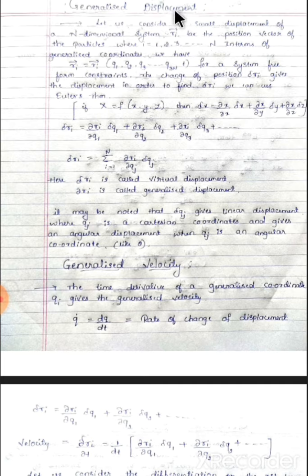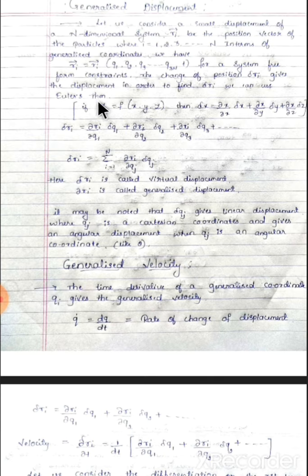Now the generalized displacement. What does it mean? Let us consider a small displacement of an n-dimensional system. Let vector Ri be the position vector of the particles, where i equals 1, 2, 3 and so on up to n, in terms of generalized coordinates. Already we know the position vector in terms of generalized coordinates: vector Ri equals vector Ri of q1, q2, q3, and so on up to qn and t,